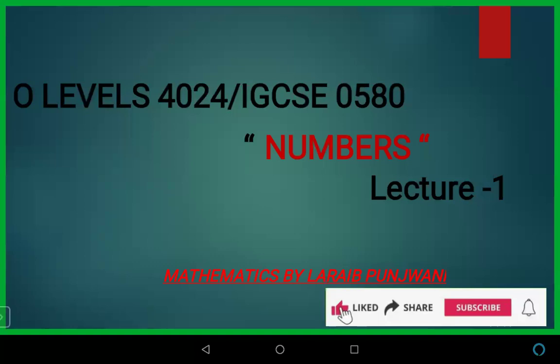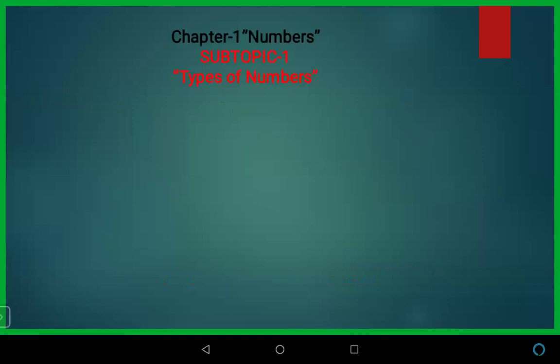So today we are starting O level 4024 and IGCSE 0580 Mathematics, and the first chapter we are starting with is numbers. In numbers we have a lot of subtopics, so I'm dividing the topic. Section number one, the first topic, is types of numbers. We have to understand what the types of numbers are. In the starting, you just need to understand the concept, and after you get the concept, we will try to solve some past paper questions. So starting with subtopic one, types of numbers.